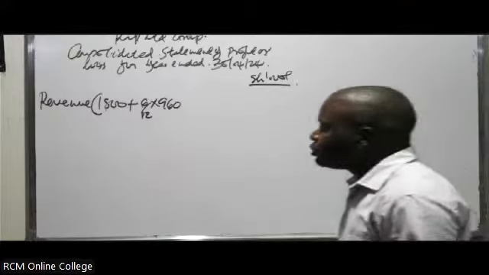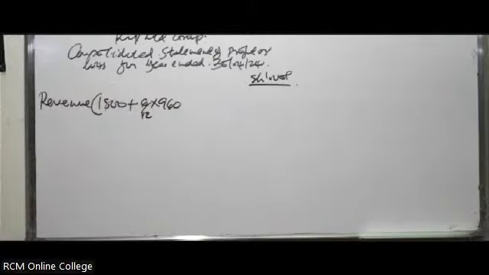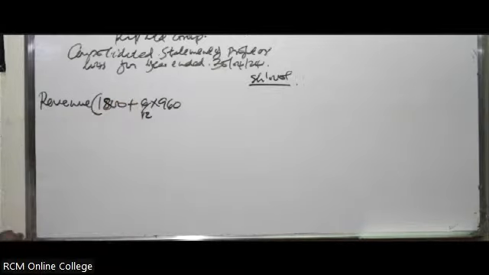So on the revenue, what are we going to do about it? Who can tell us? What are we going to do about it when you are consolidating? In the workings, there's something you've said.